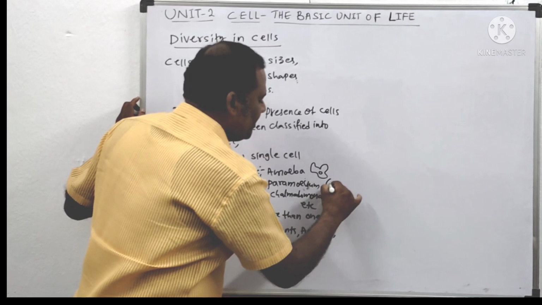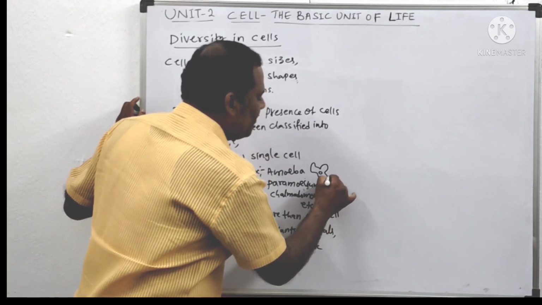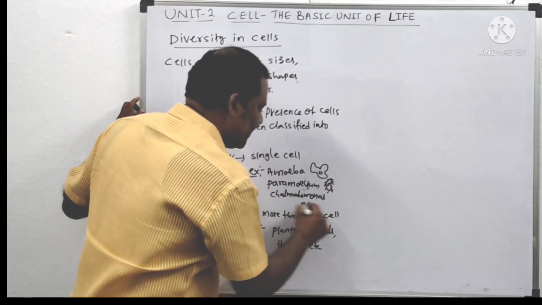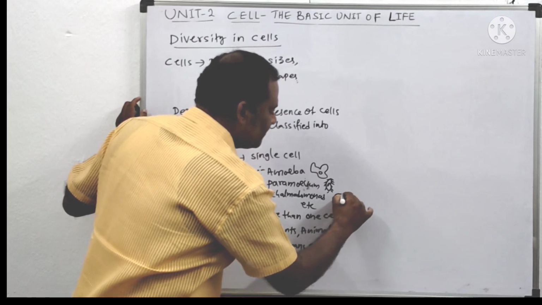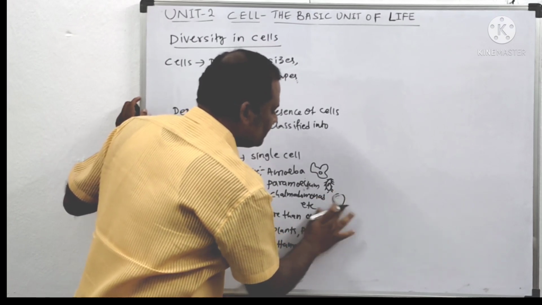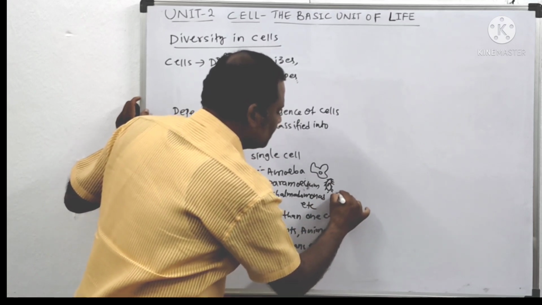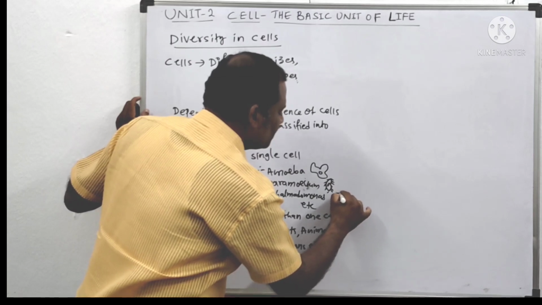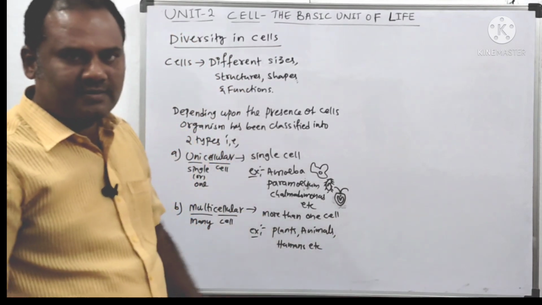Paramecium will be just like a slipper animalcule, with cilia present over its body and a central nucleus. Chlamydomonas will have a structure like this. These are rough diagrams.